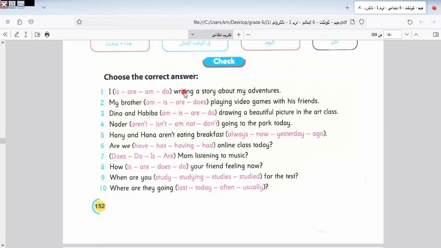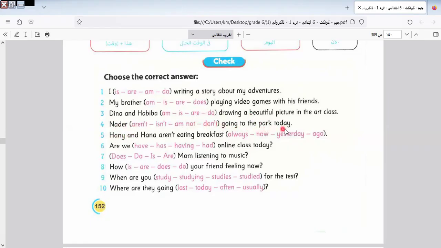Here we have: I space writing a story about my adventures. So here, I takes what in verb to be? Takes am. I'm listening to you saying, Miss Iman, am. You are clever pupils. My brother here is singular. So what is the correct verb to be? We use it here. It will be is. My brother is playing video games with his friends. Dina and Habiba, what are they doing? So here it will be plural, using are. Dina and Habiba are drawing a beautiful picture.